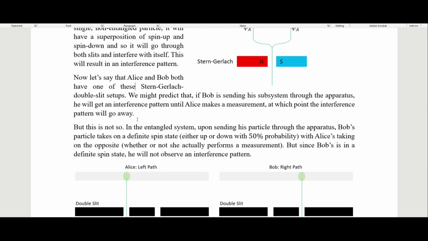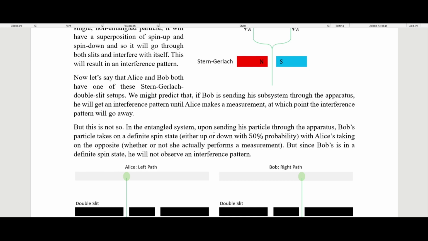But this is not so. In the entangled system, upon sending his particle through the apparatus, Bob's particle takes on a definite state, either spin up or down with 50% probability, with Alice's taking the opposite, whether or not she actually performs a measurement.